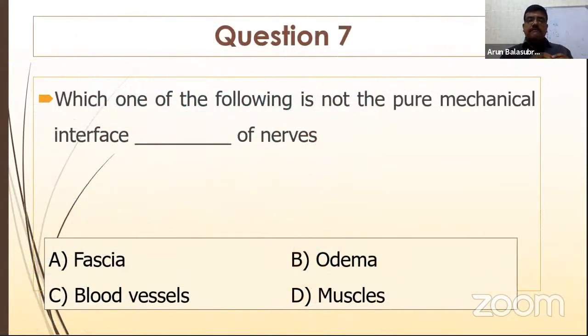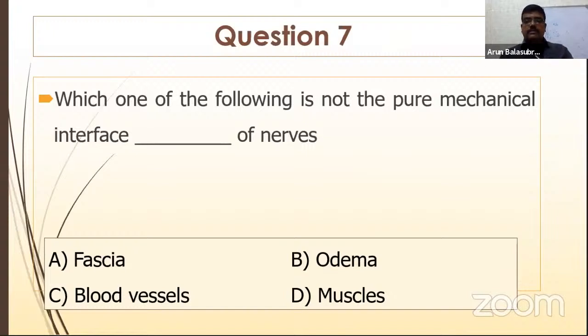Right, question number 7. Which one of the following is not a pure mechanical interface of the nerves? Is it fascia, blood vessels, edema, or the muscles? Which is not the pure mechanical interface? Here I am dealing with Butler's manipulations. Right, Butler's, everyone knows about the upper limb tension test and the lower limb tension test. These techniques are described as the nerve tissue mobilization techniques.